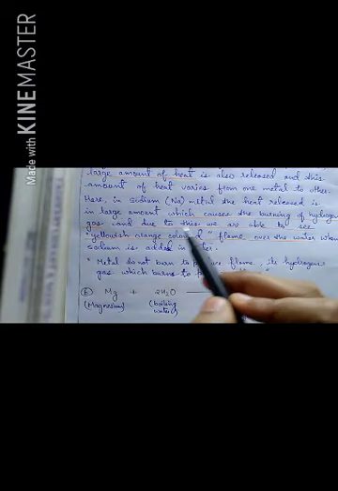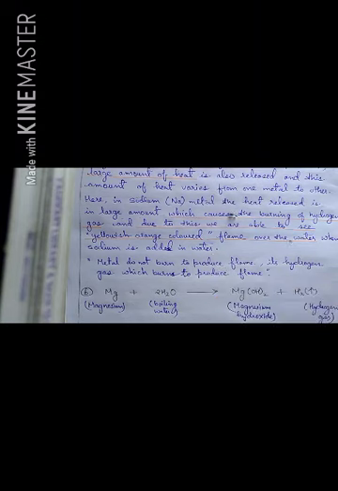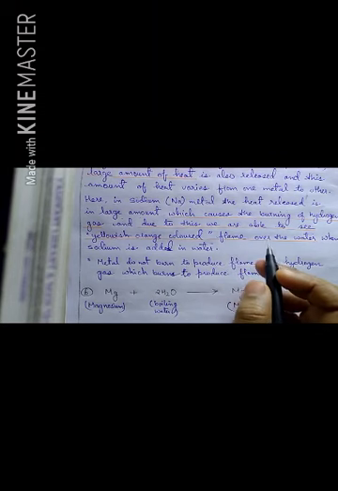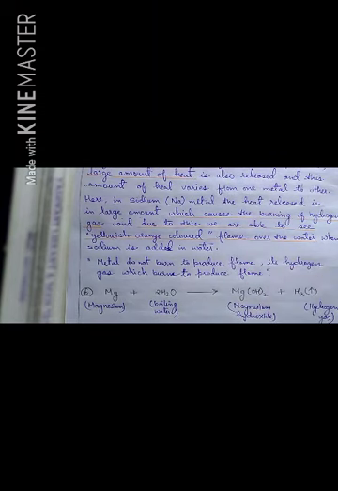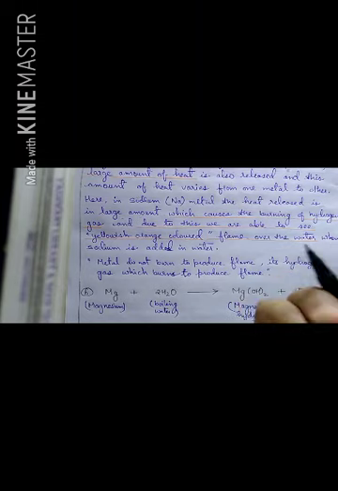Now I have underlined this statement, children, please just understand: sodium metal reacts with the water to release hydrogen gas, and when a large amount of heat energy is released, that heat energy is enough to burn the hydrogen gas.